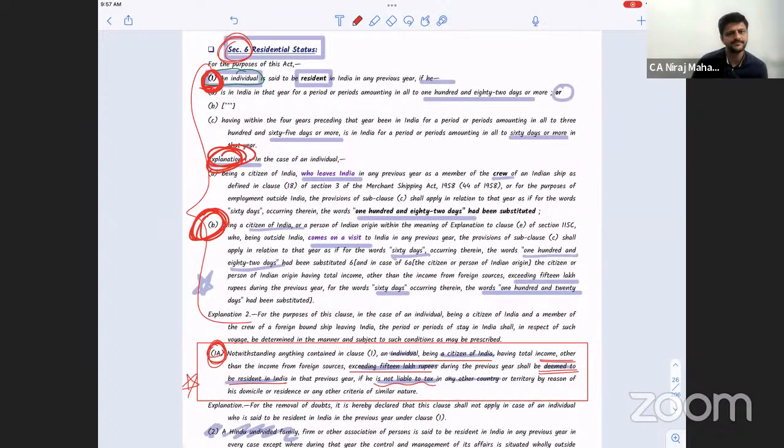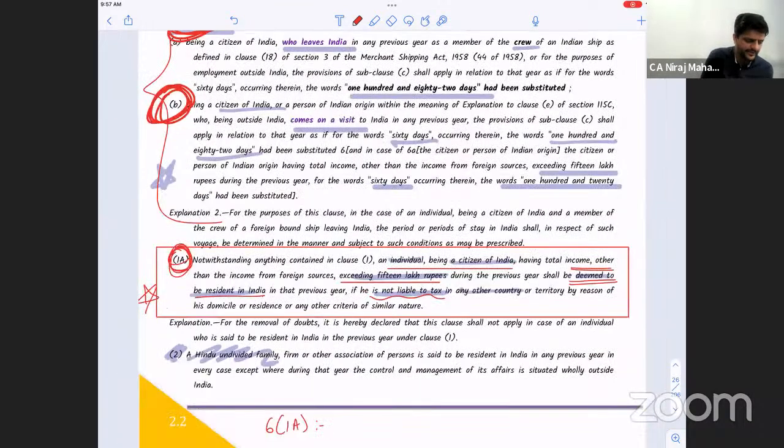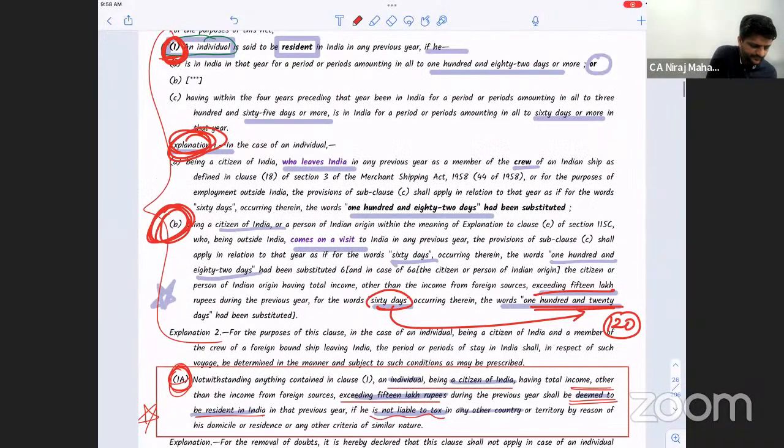We are still here. Which person are they talking about? Again, I am repeating: an Indian citizen or person of Indian origin who comes to India for a visit, having Indian income more than 15 lakh rupees. For whom the 60 days we had replaced with 120 days. Over here, he is resident, but you have to clarify whether he is ROR or RNOR.